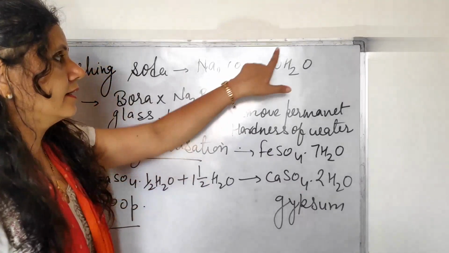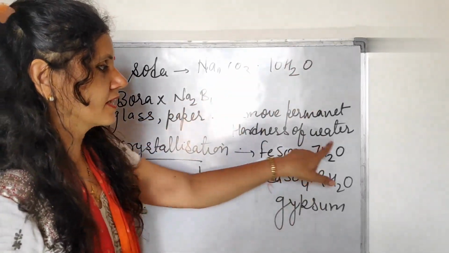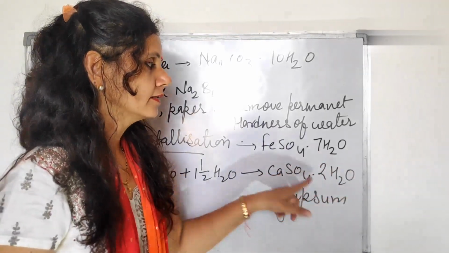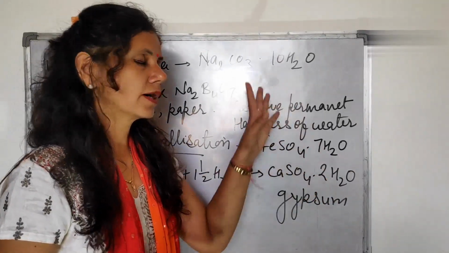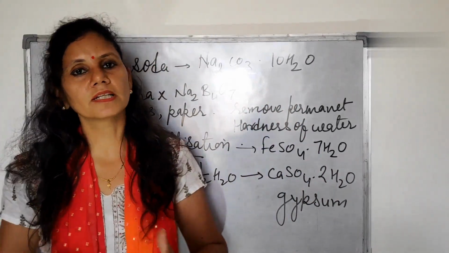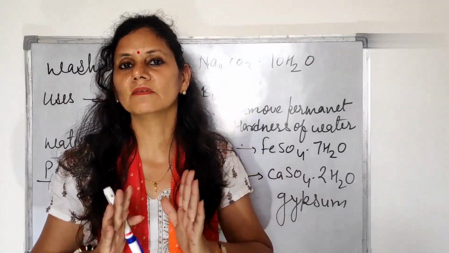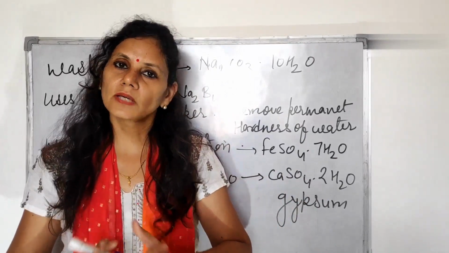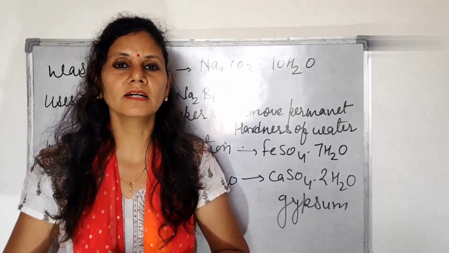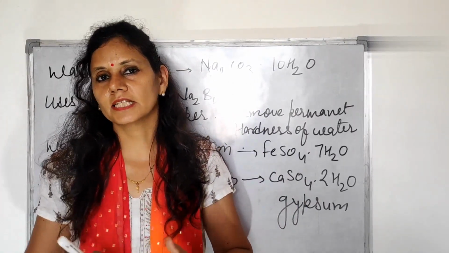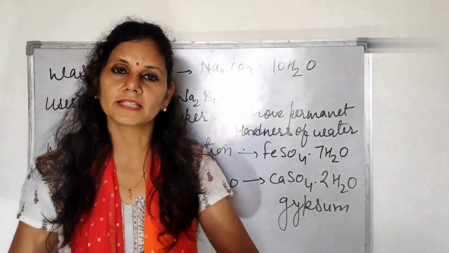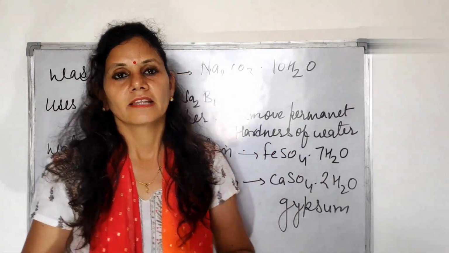Next topic is water of crystallization. Here, 10 molecules of water, 7 molecules of water, in gypsum 2 molecules of water. These are called water of crystallization. Water of crystallization is the fixed number of water molecules present in the crystal after the crystallization process, and it gives color to the crystal, such as copper sulfate, which is blue, and FeSO4.7H2O, which is green.